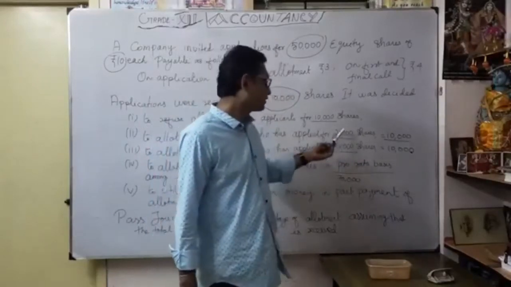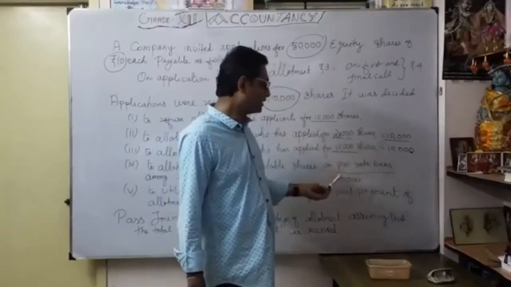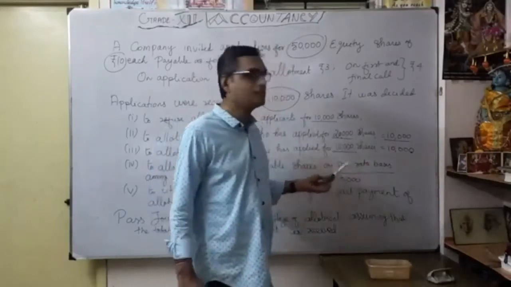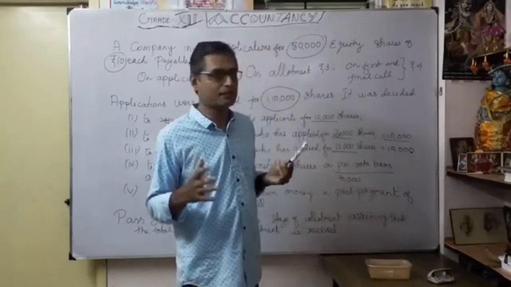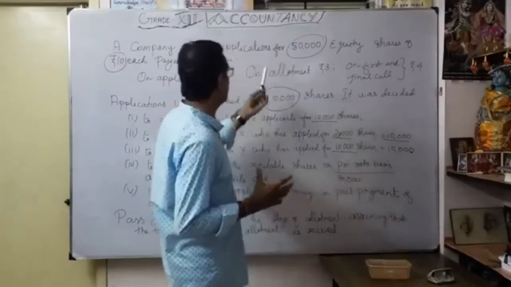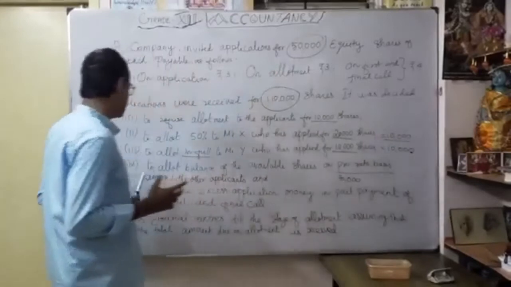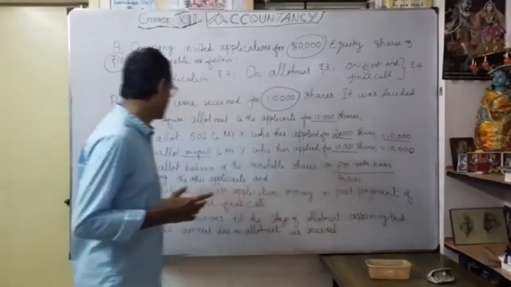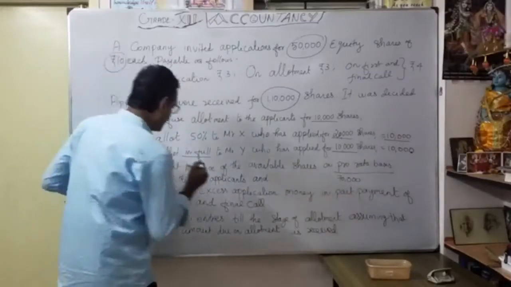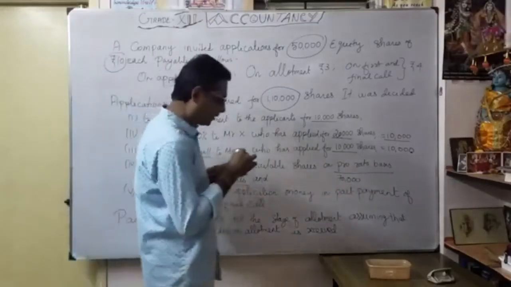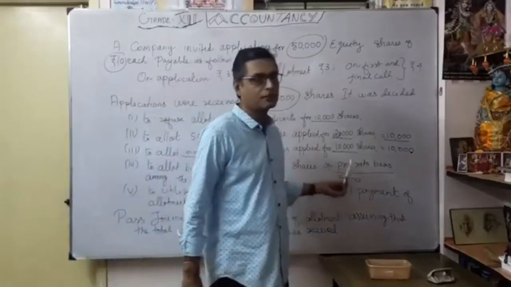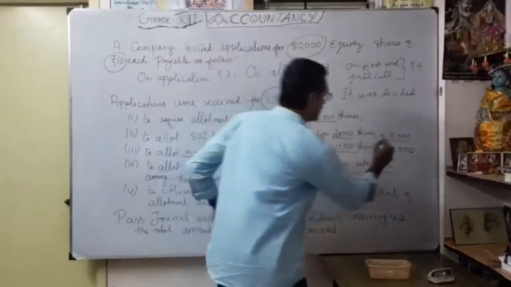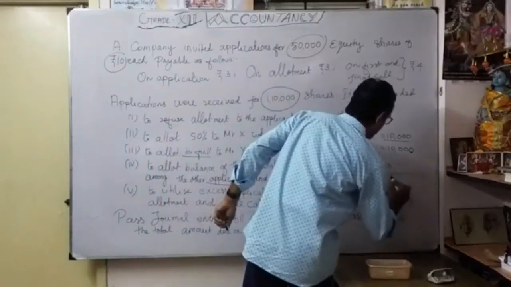Already 30,000 we have given effect to. So the balance: 1 lakh minus 30,000 is 70,000, which is the applied share right now. To allot the balance of available shares on a pro rata basis among the applicants, the applicants balance is 70,000. How much are we going to allot? We have to issue 50,000, so naturally the balance is only 30,000.